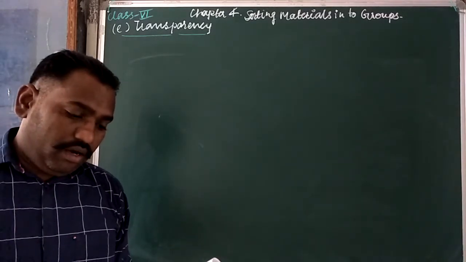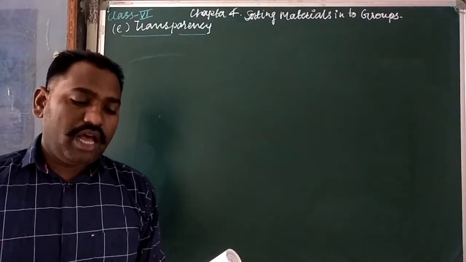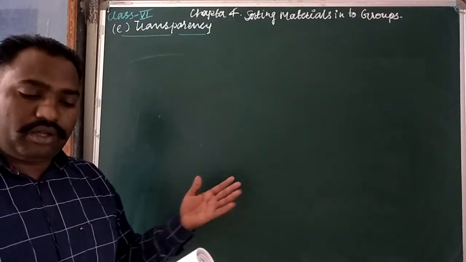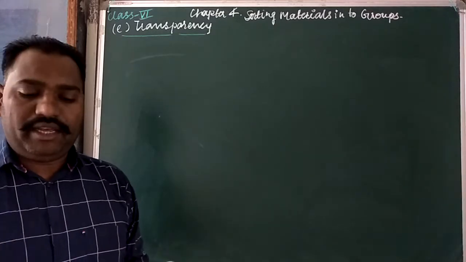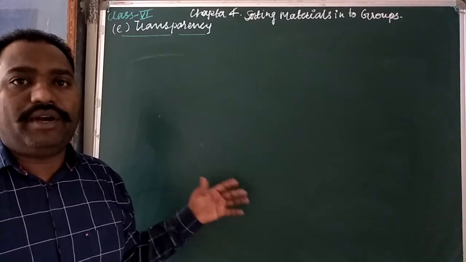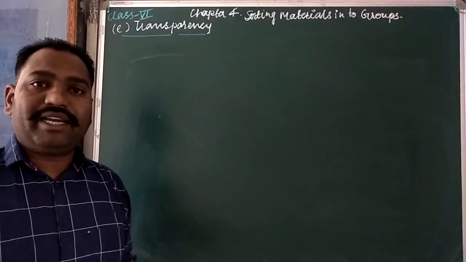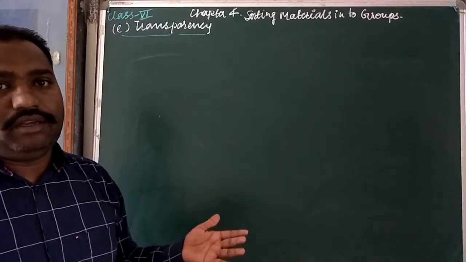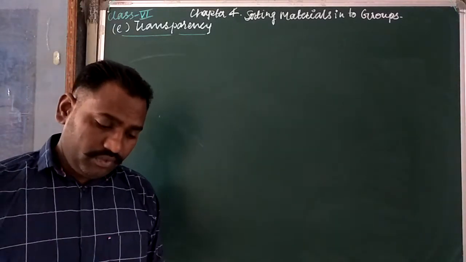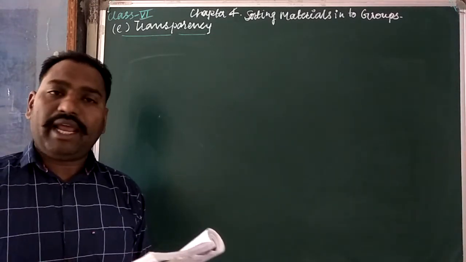So look, the amount of light that passes through an object depends on the materials with which it is made. It means how the amount of light passes through any surface, any object, depends on the material and the ingredients from which it is made. Like from a wall we cannot see into the back side, but through glass we can easily see what is going on on the other side. Based on this property, materials are classified as transparent, translucent and opaque.